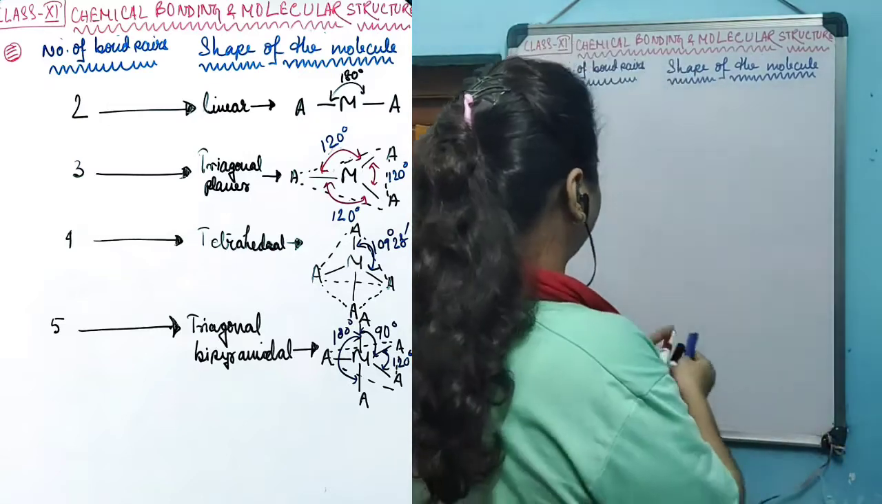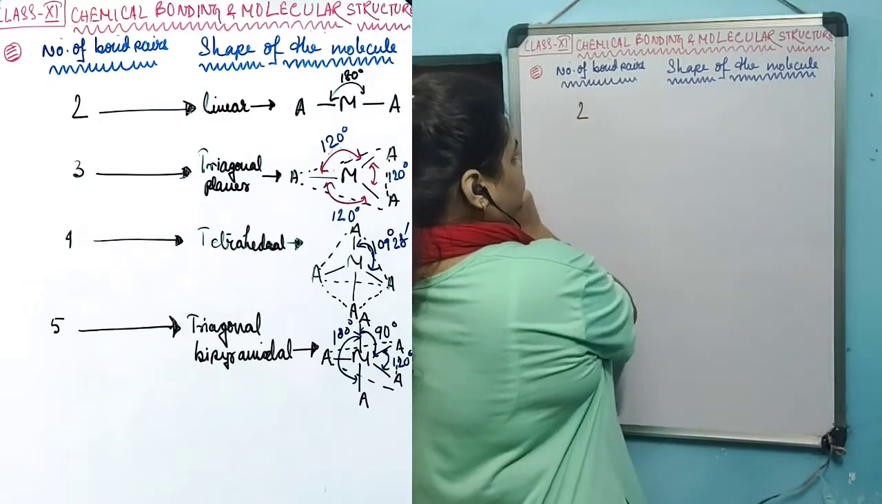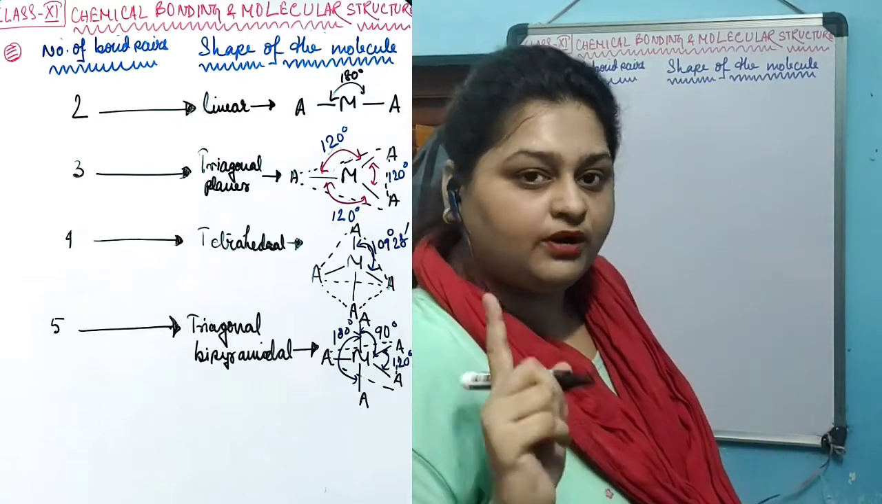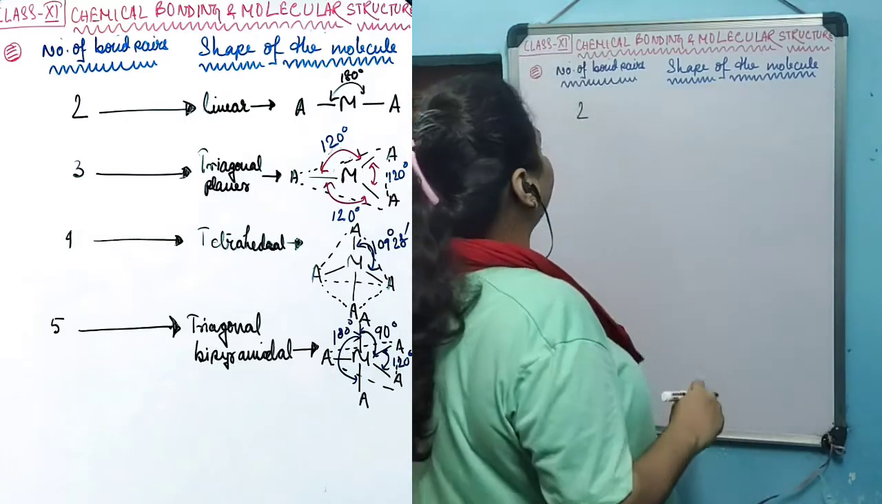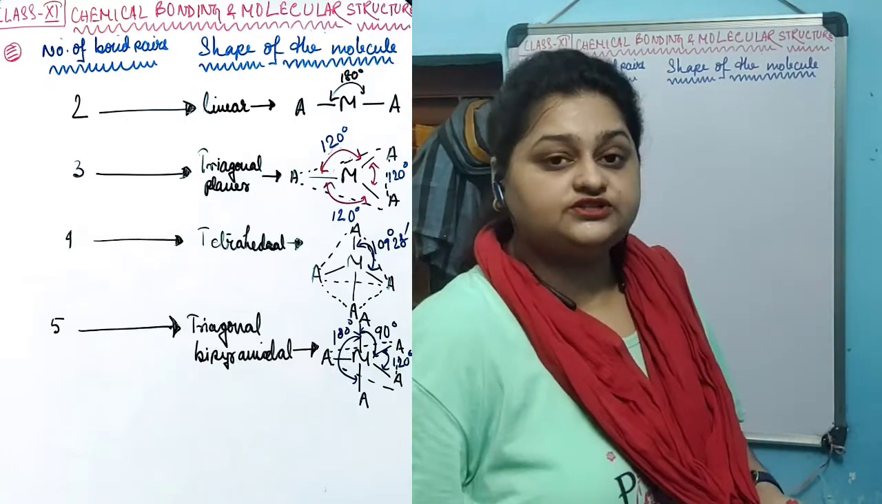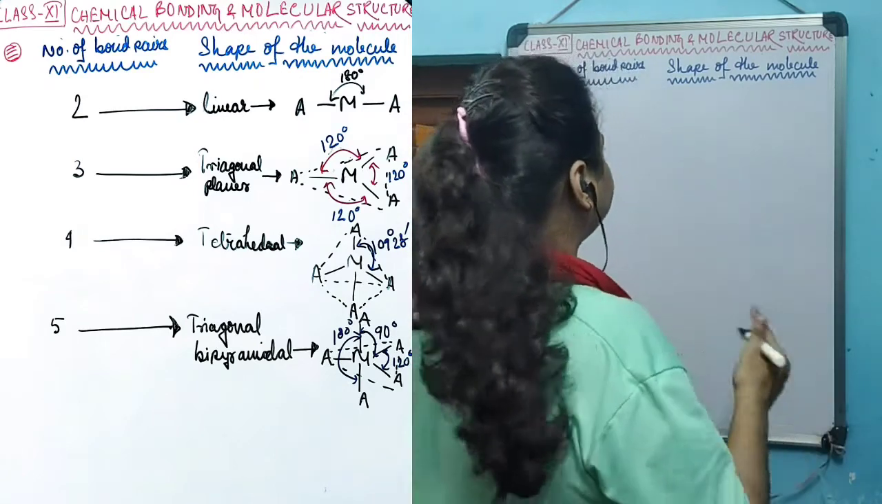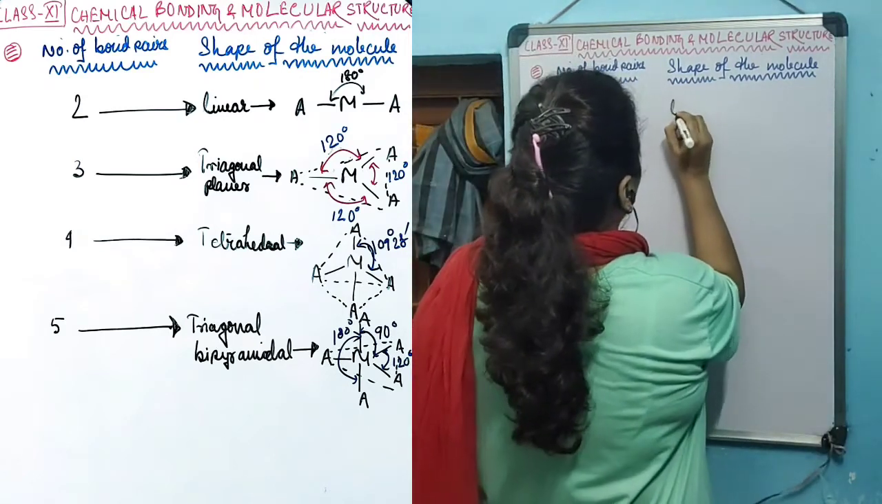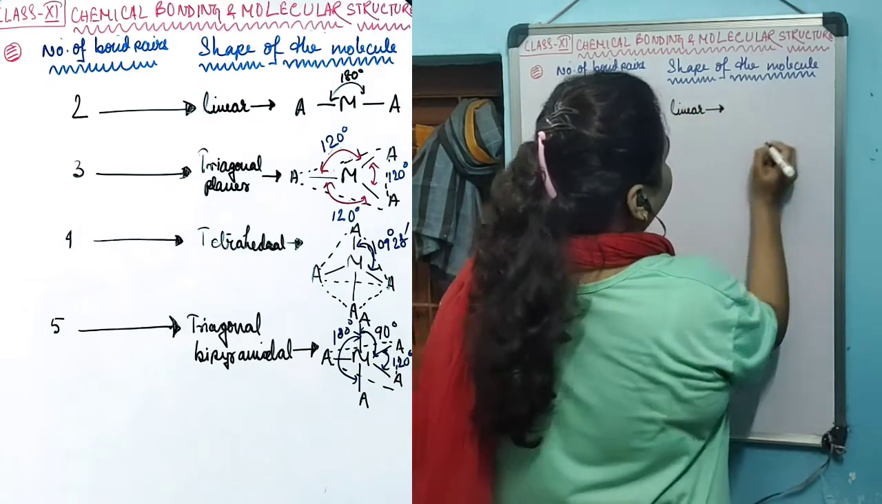If the central atom possesses two bond pairs, mind it, I am talking about bond pairs only, I am not talking about electron pairs. If the central atom has two bonds, in that case the shape of the molecule will be linear, and this linear shape looks like this.